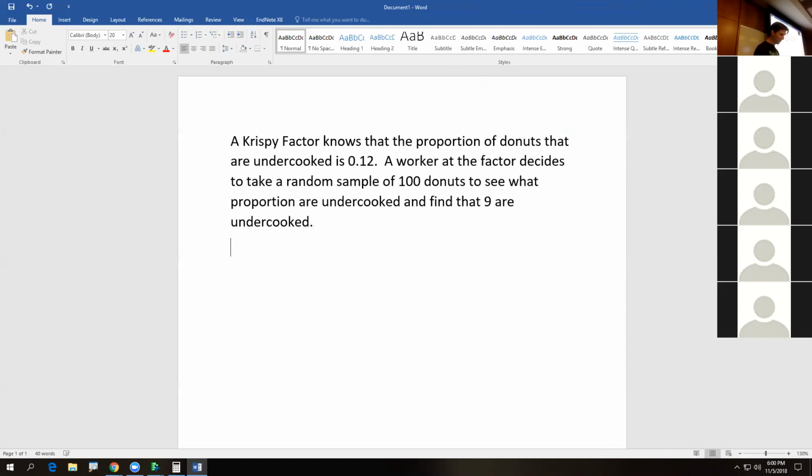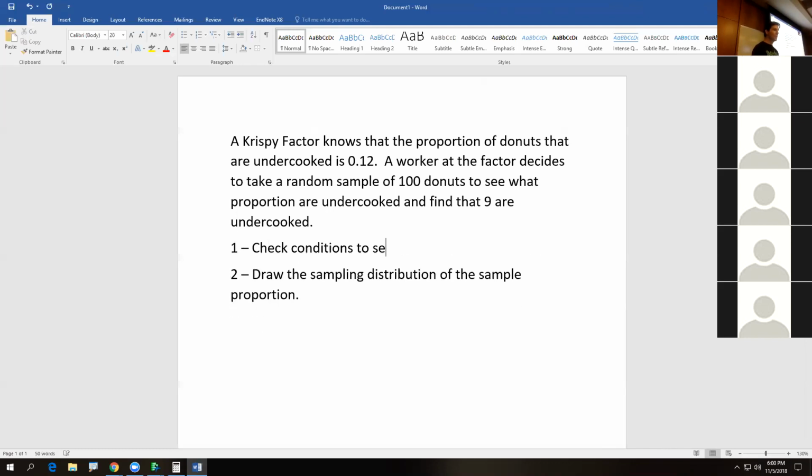That's pretty much all the information. One, draw the sampling distribution of the sample proportion. Let's add in a quick thing here too. Let's do this. One, check conditions to see if we can use the normal model here.